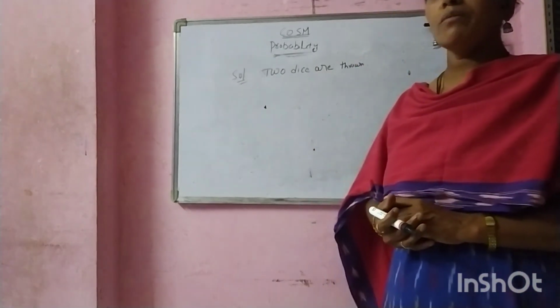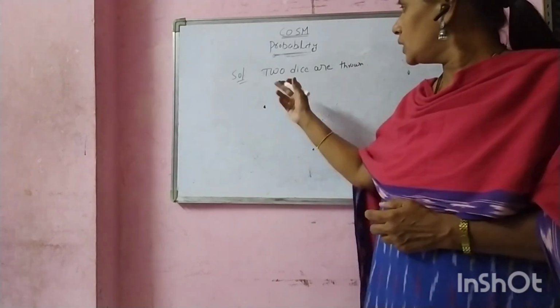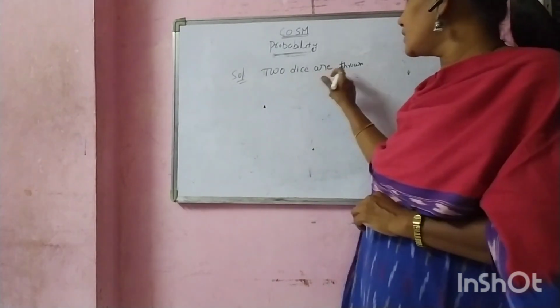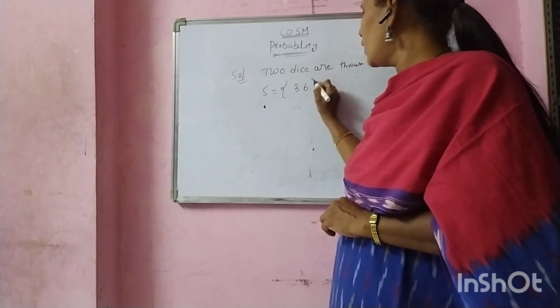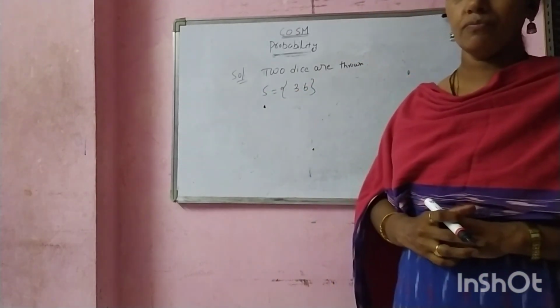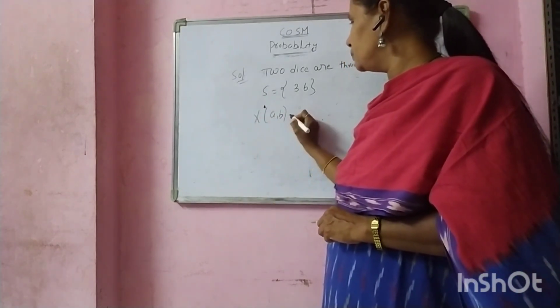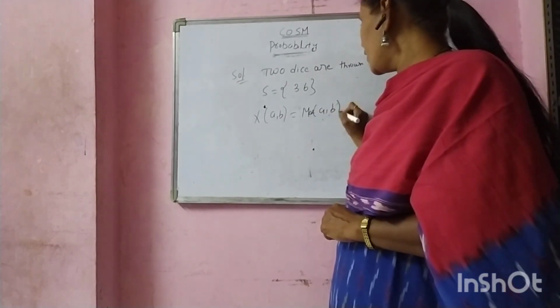Now take one example. 2 dice are thrown. Then X is the maximum value of (a, b). Now find the probability distribution, mean and variance values. 2 dice are thrown. The sample space S equals how many values? 36. Here the condition is X of (a, b) equal to maximum of (a, b).